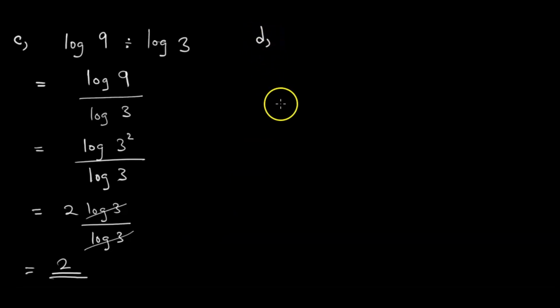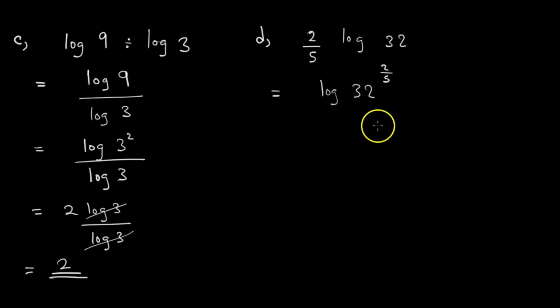Let us go to D. For D, what are we looking at? For D we have 2 over 5 log 32. So we are going to reverse this 2 over 5. It goes back to being a power of 32. So this is equal to log 32 to the power 2 over 5. Because the power is what came to multiply the log.